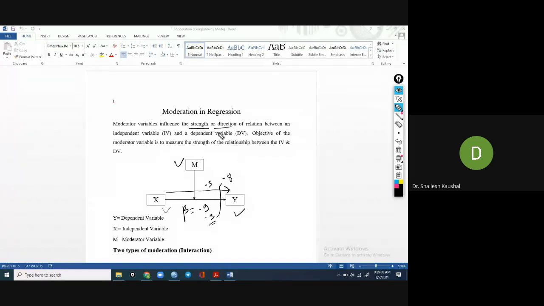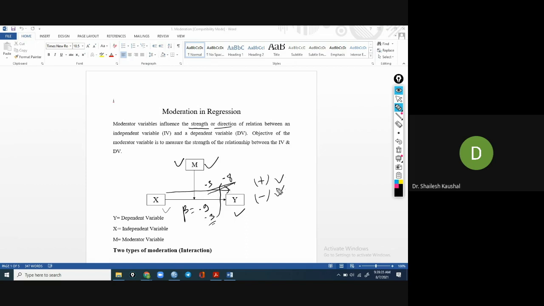Or it may influence the direction of the relationship. Direction means if there is a positive correlation between the independent and dependent variables, it may change the direction. So with the presence of this moderator variable, it can influence strength as well as direction.